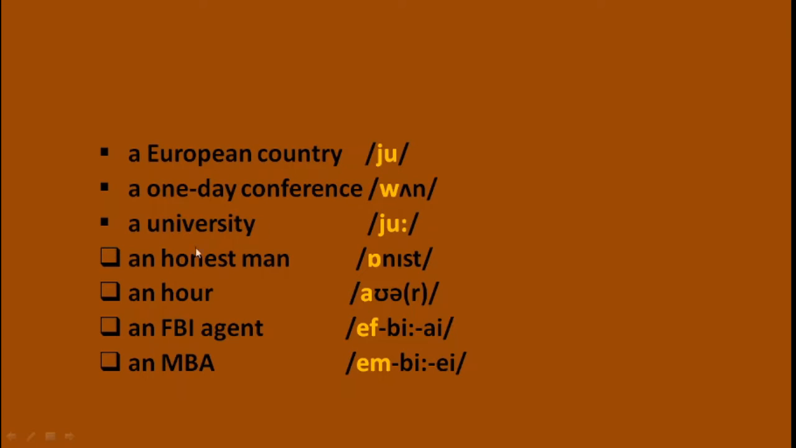The last example, an MBA. So this is the acronym, an MBA. Here is the letter M, but in the pronunciation there is a sound that is A, and A is a vowel. So before that you have to add the article an. I hope you understood this rule.